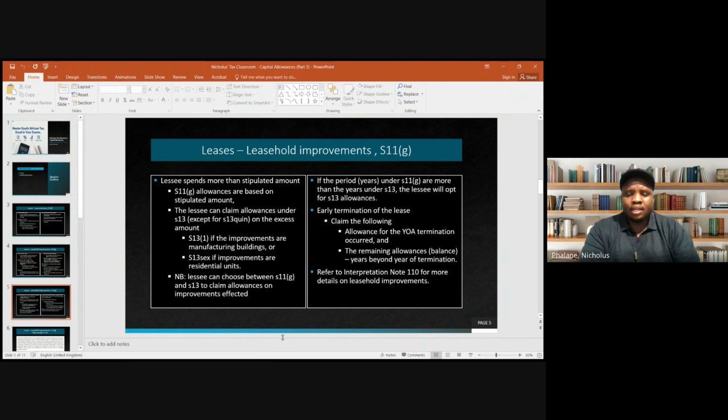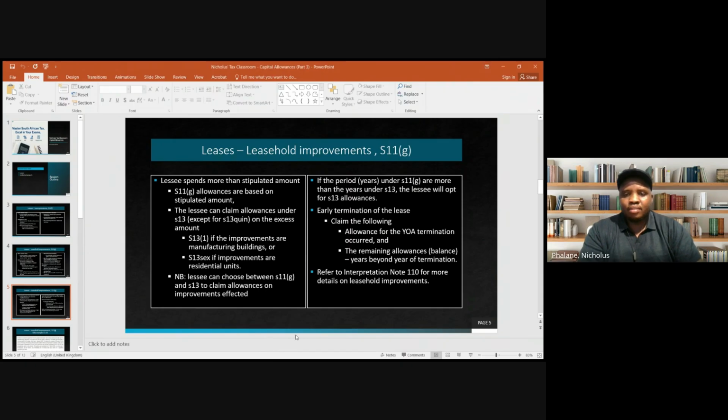So you compare the lease period to the years under Section 13, right? So if the lease period years are lesser than the years under Section 13, the lessee will always opt for Section 11G. Most of the time, it's the case that the lease period is less than the years under Section 13, right? But in those cases where the lease really is for a very long period, then the lessee might have to opt for Section 13 rather than claiming allowances under Section 11G.